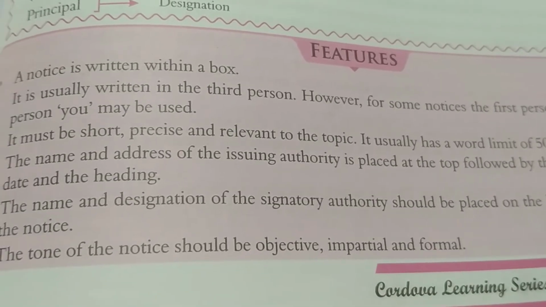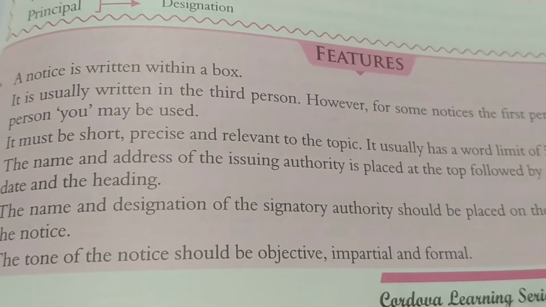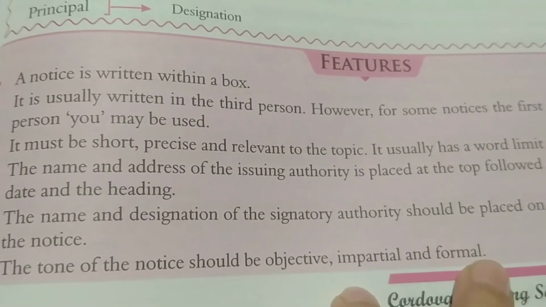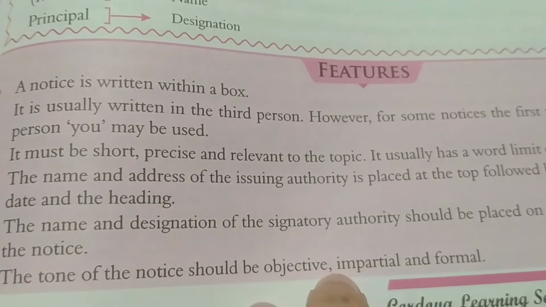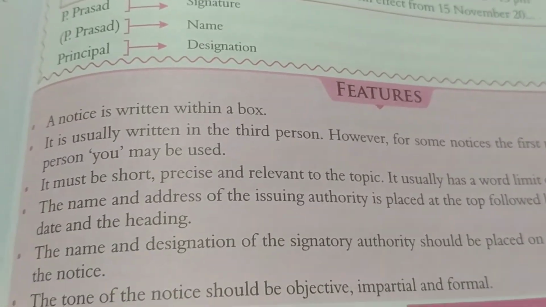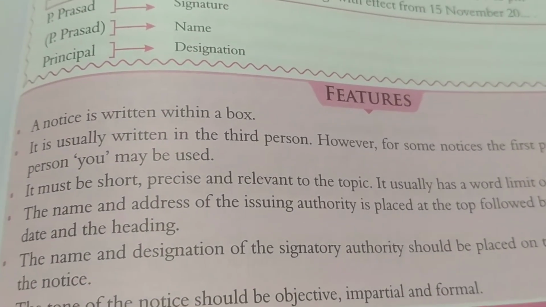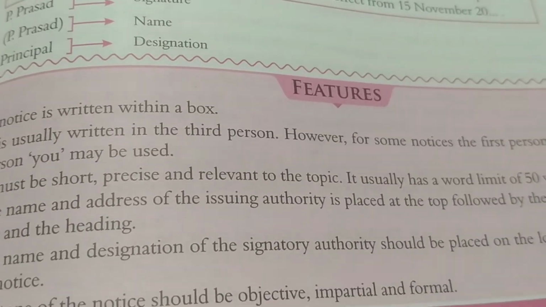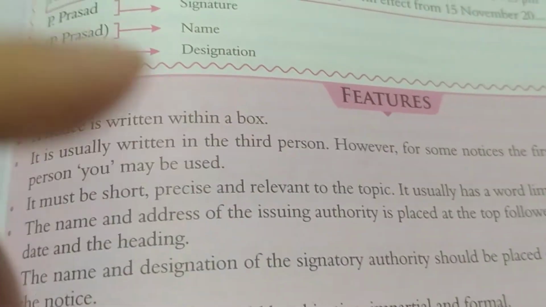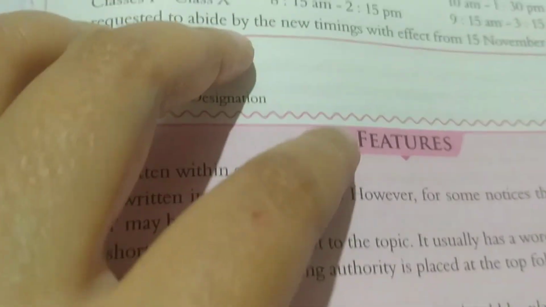So the tone of the notice should be objective. It should have an aim and it should be written in formal language and it should not be supportive of any party. It has to be impartial, formal and objective. It has to be to the point. The language should be formal and it has to be written in short. That is the main thing that you should know.